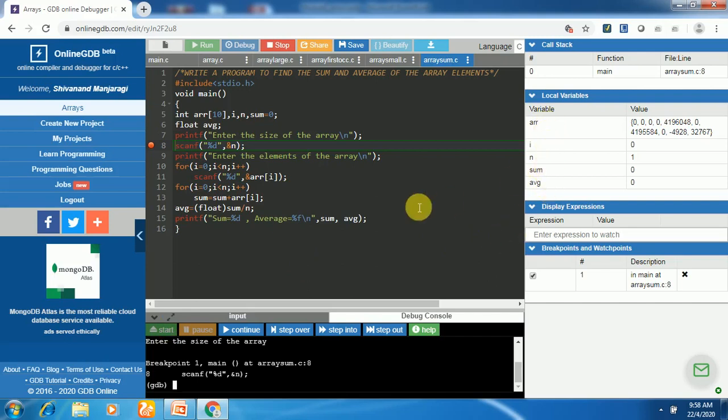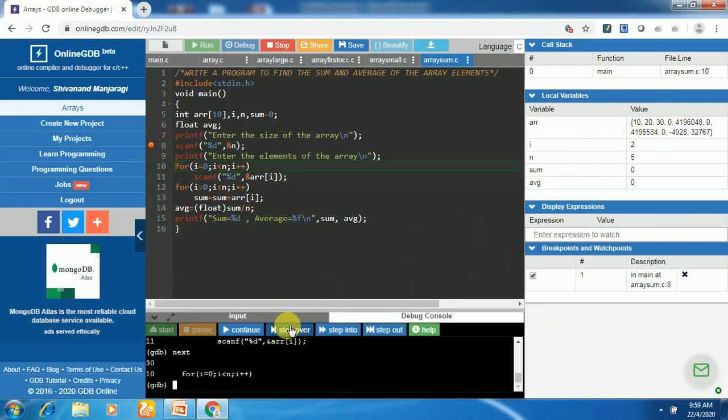Here we can check the values of the array. The step-by-step execution is asking us to enter the array size. I'll take this as 5. Next, as we did in the previous program, we go on reading the 5 array elements. The first element is 10. It is stored here. Next, the second element, let's take it as 20. So this is 20 we got. The next element, I'll enter it as 30. So 30 is stored here.